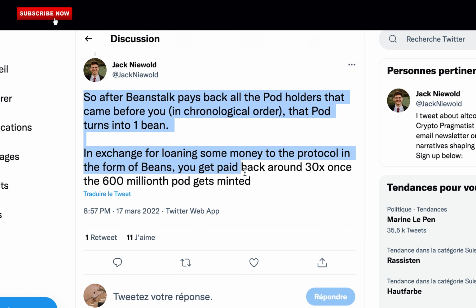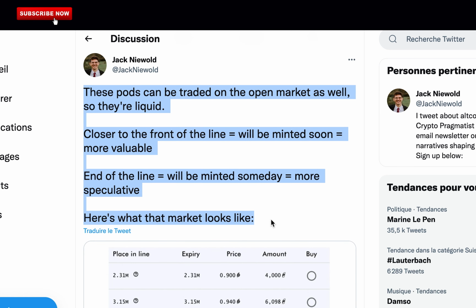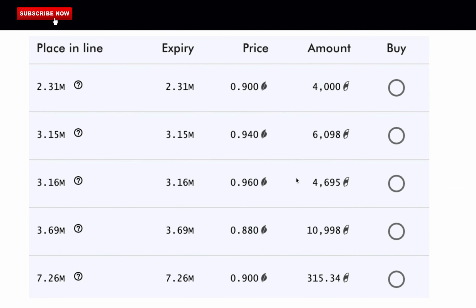So after Beanstalk pays back all the pod holders that came before you in chronological order, that pod turns into 1 Bean. In exchange for loaning some money to the protocol in the form of beans, you get paid back around 30x once the 600 millionth pod gets minted. These pods can be traded on the open market as well, so they're liquid. Closer to the front of the line equals will be minted soon equals more valuable. End of the line equals will be minted some days out, more speculative. Here's what that market looks like.